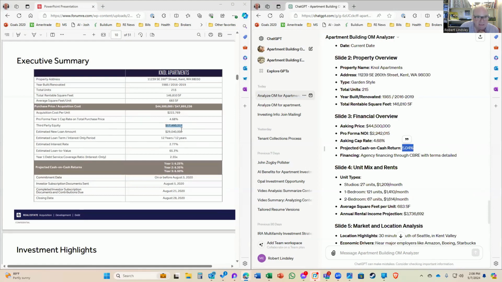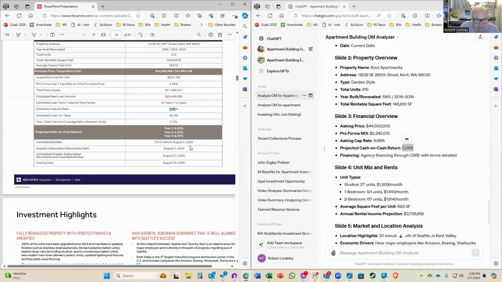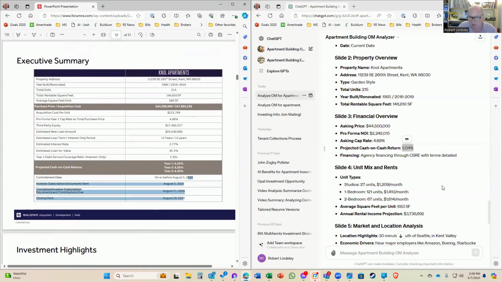And I think that it's getting confused because it is not looking at things like third party equity, stuff like that. It did get the 2.77 interest rate, which is definitely pre-COVID. Let's see what else. Yeah, these are all from 2020, so this is not a current OM at all.